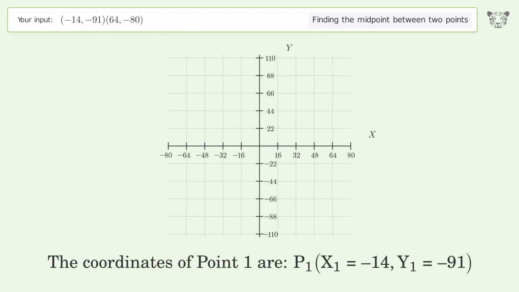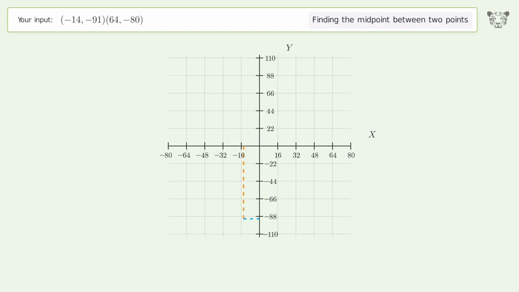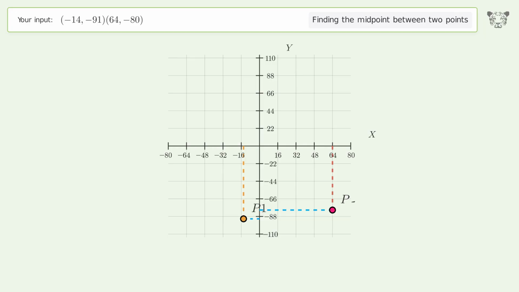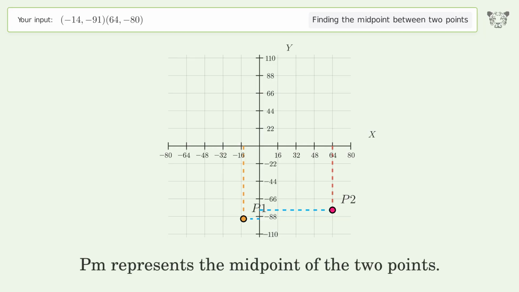The coordinates of point 1 are, x1 equals negative 14, y1 equals negative 91. The coordinates of point 2 are, x2 equals 64, y2 equals negative 80. PM represents the midpoint of the 2 points.